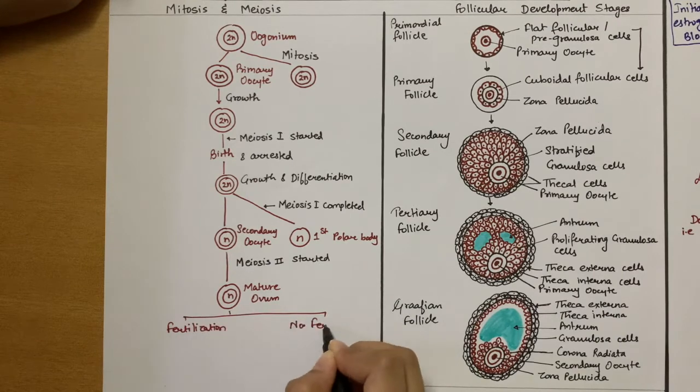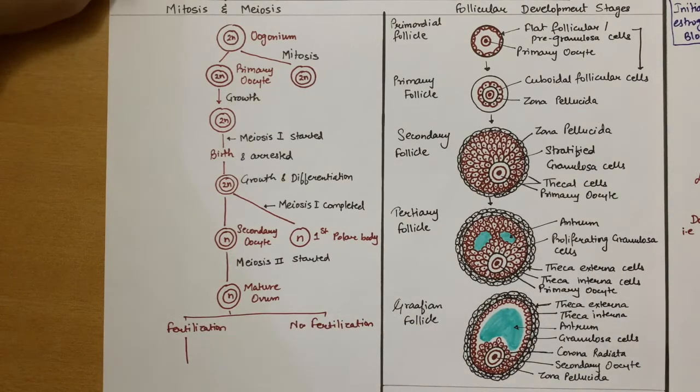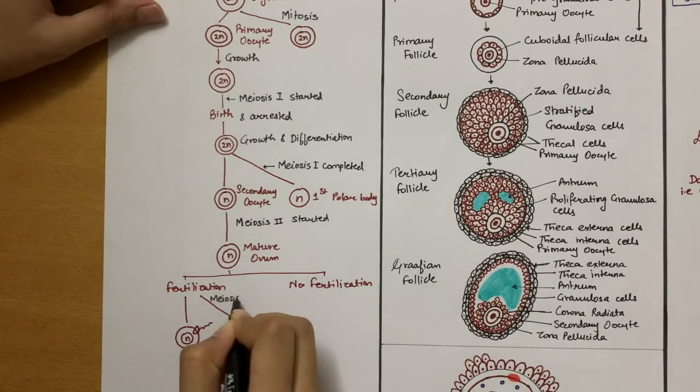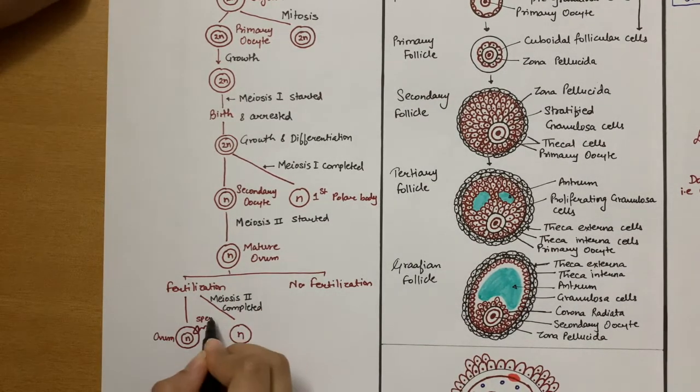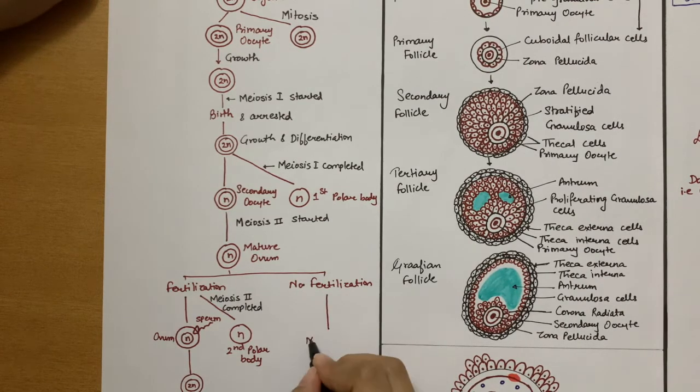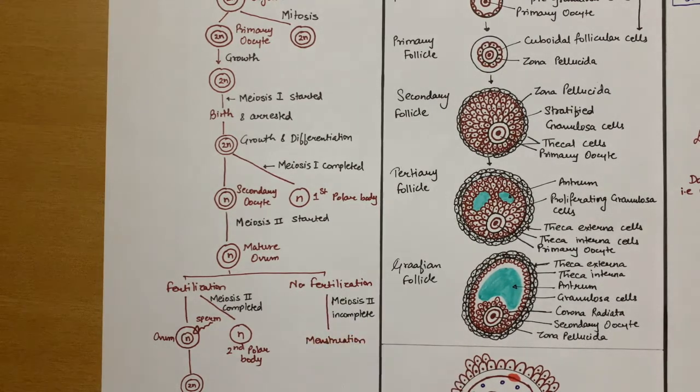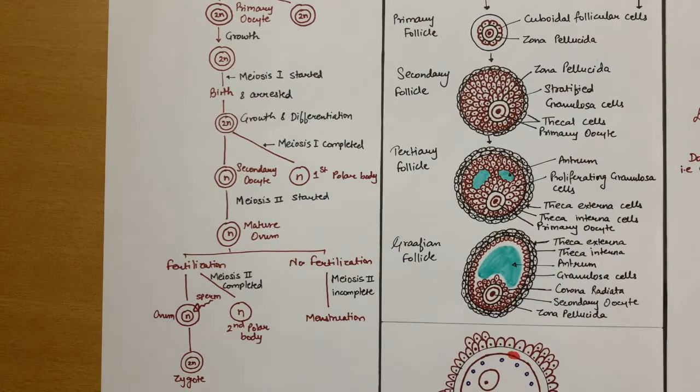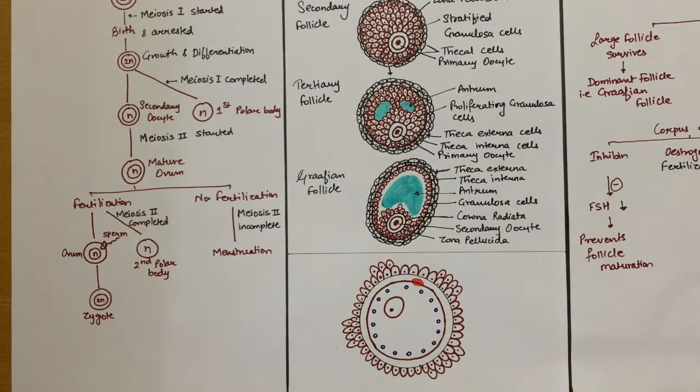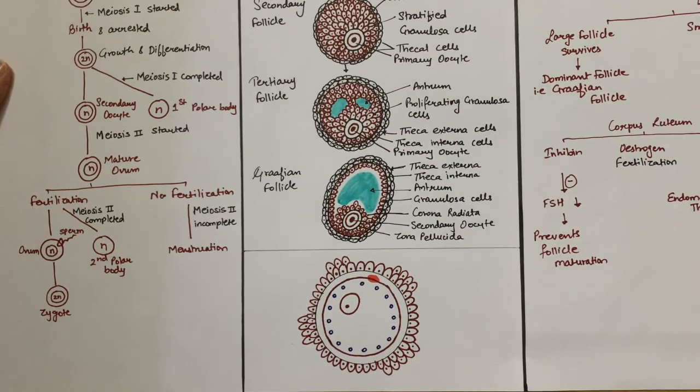Okay, now in case fertilization does occur, the secondary oocyte completes its meiosis too, and it results in formation of a fertilized egg and a second polar body, altogether known as the zygote. We'll be covering fertilization in detail in our next video. Okay, and lastly, let's take a look at the cell structure of an egg or the ovum. Now remember, we're discussing the ovum or the egg before fertilization.